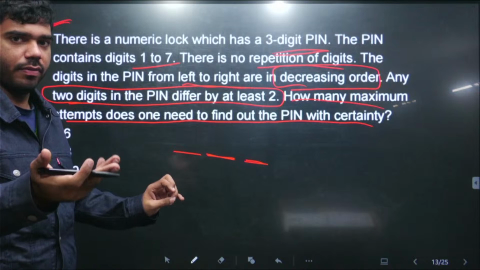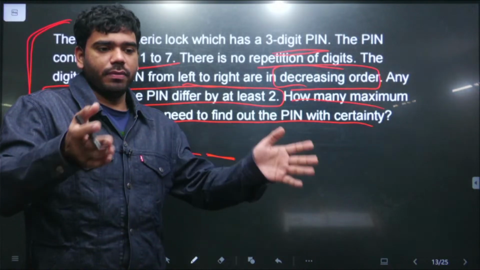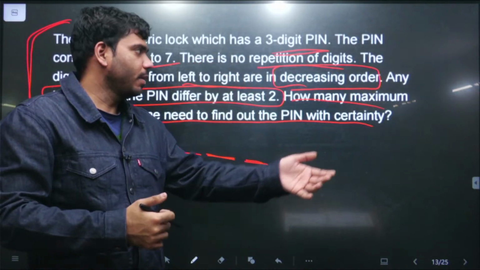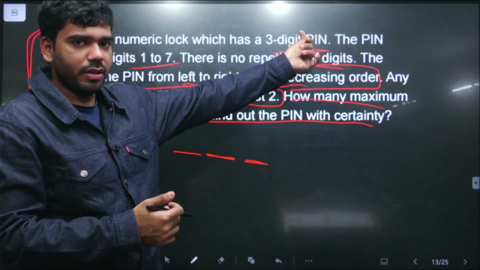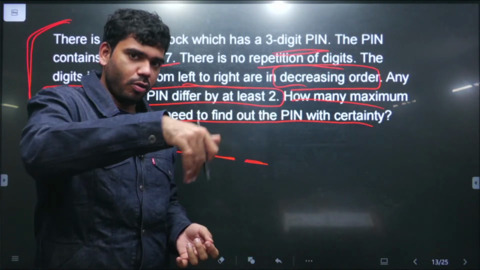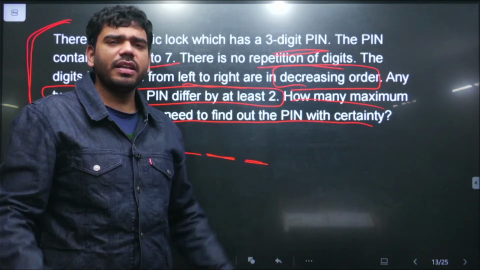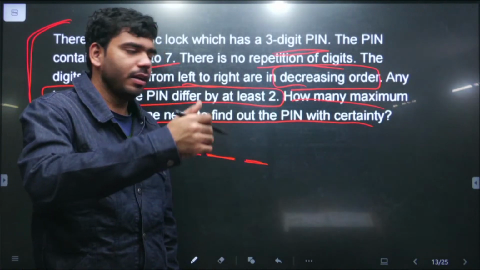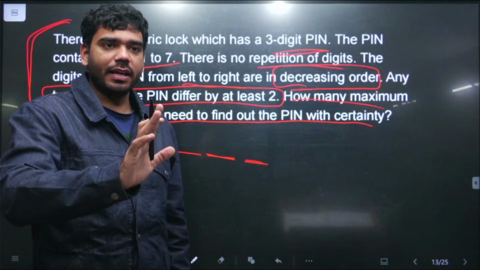ऐसे imagine करते हैं कि 12 है. So let us say कि he knows कि there are 12 such pins and these are the 12 different pins that can be formed, that can be possible using these conditions. So manually he will then enter all the 12 pins and he is saying कि what is the worst case scenario. Possible कितने different attempts can be there कि with surety he can say